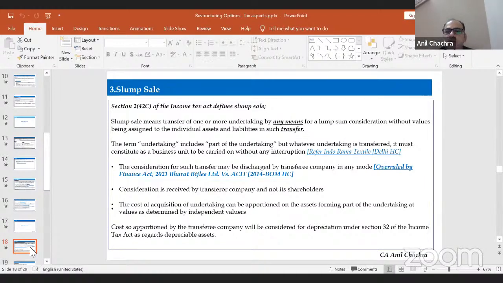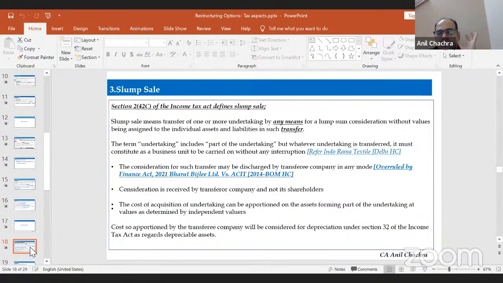Sale means there was a judgment of the Bombay High Court in the case of Bharat Bijli Limited, which held that for a slump sale, the word mentioned was the undertaking by sale. So now they have substituted the word "by any means." Sale means it should be in cash consideration only. Cash includes banks, but not issue of debentures or any type of instruments, because that is part of exchange rather than a sale. So that's why they have overturned the judgment of the Bombay High Court in Bharat Bijli Limited, and now